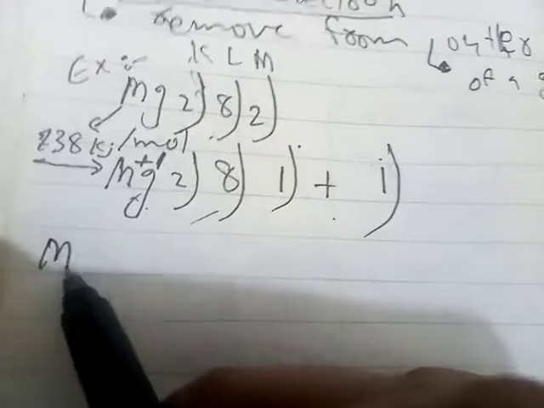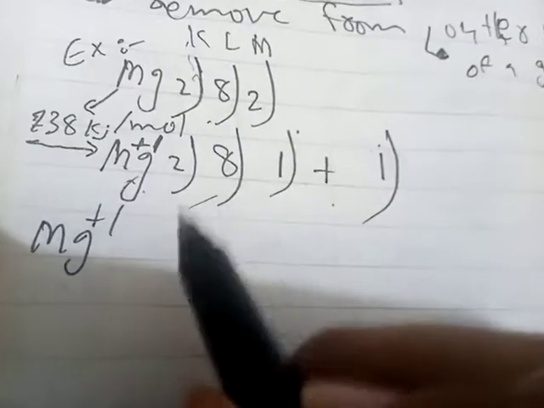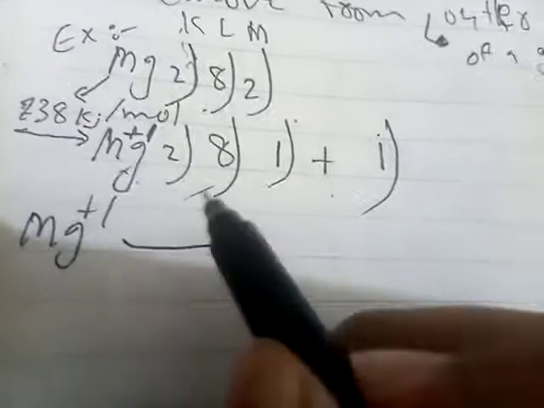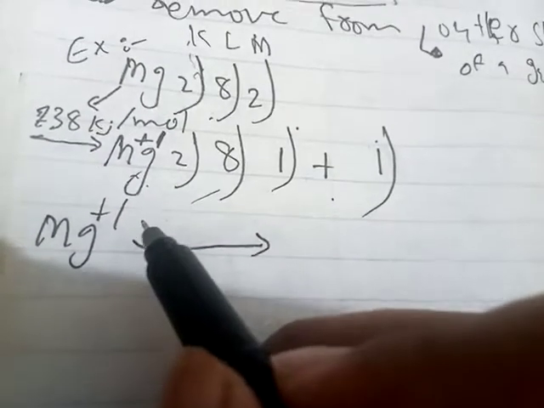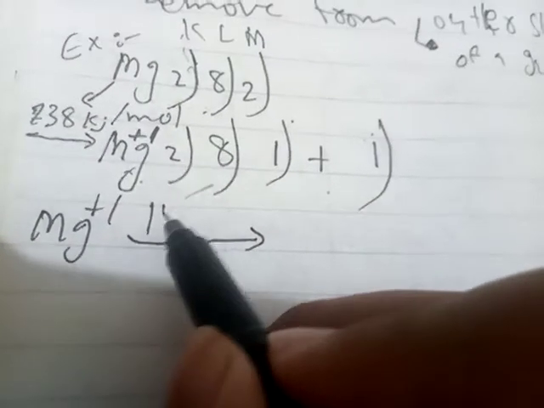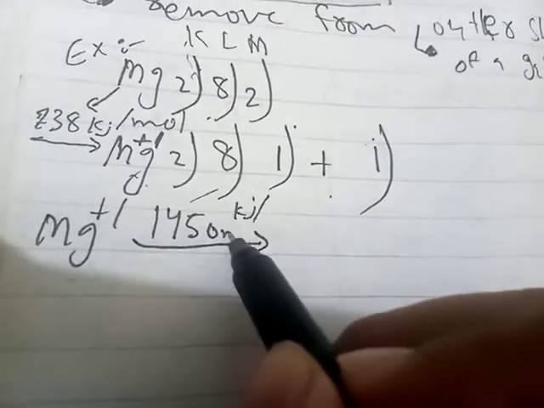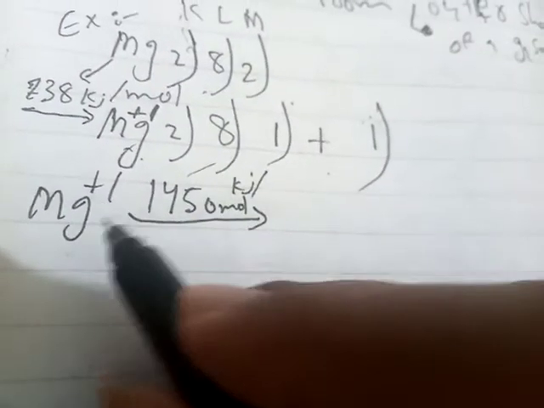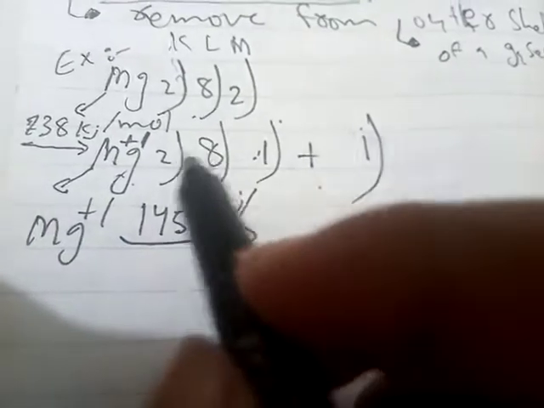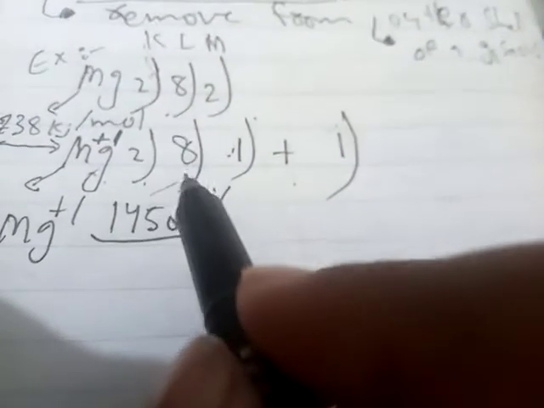If the Mg+1 ion loses one more electron, how is that possible? If we give energy up to 1450 kilojoule per mole, this energy is required to remove the second electron. Here we had 2 electrons in the first shell, 8 in the second, and the last one in the third.